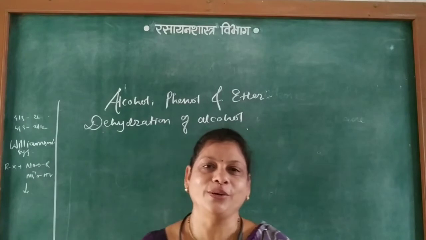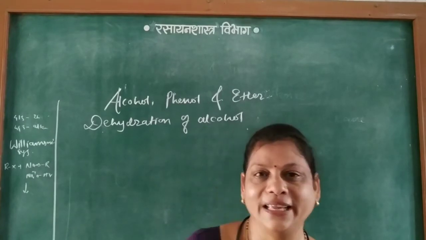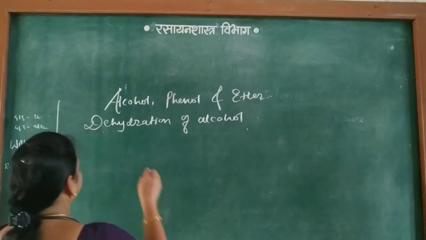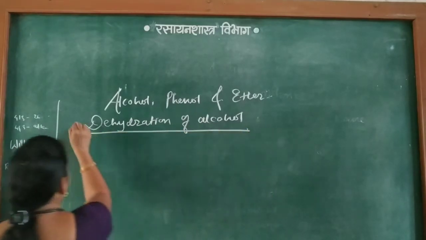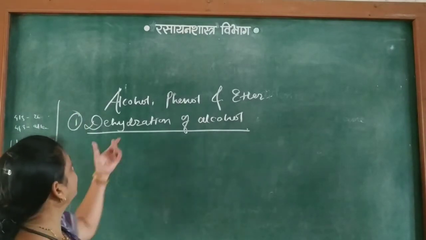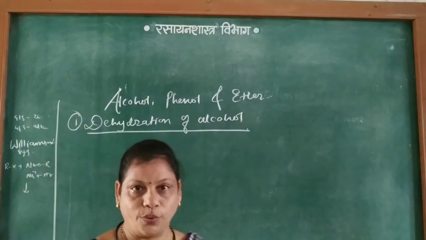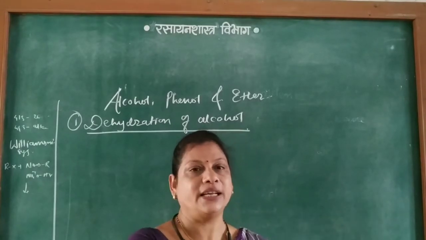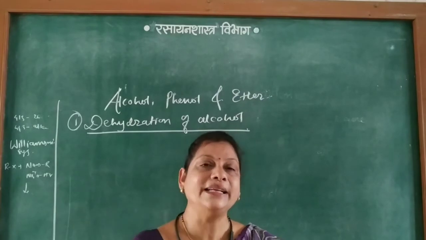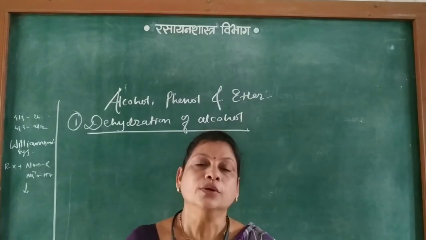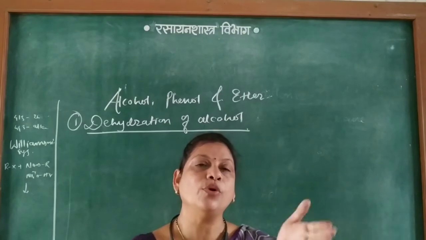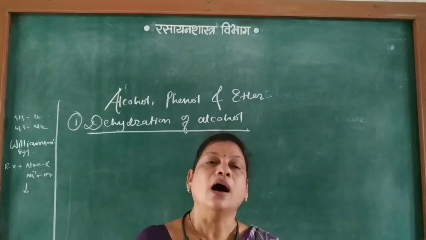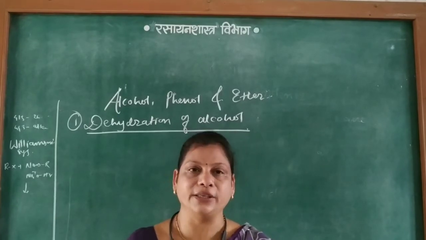In this video we are going to study alcohol, phenol and ether, that is preparation of ether. So here, the first method of preparation of ether is dehydration of alcohol. What is dehydration of alcohol? De means removal and hydration means water molecule. So dehydration means removal of water molecule from the given substance, that is from the alcohol, and that is called dehydration of alcohol.